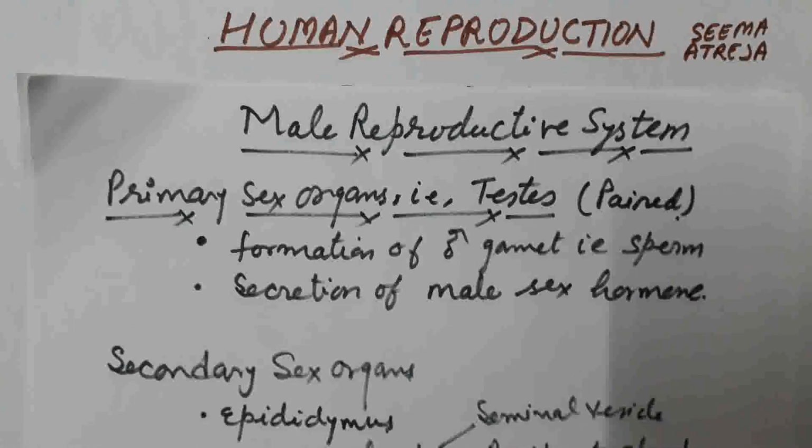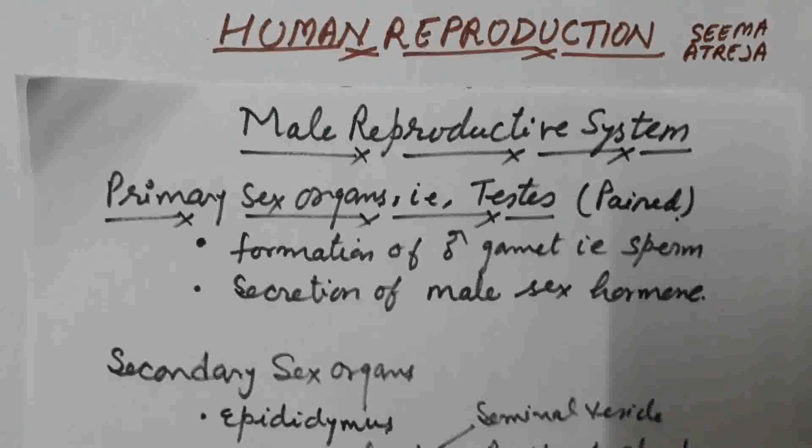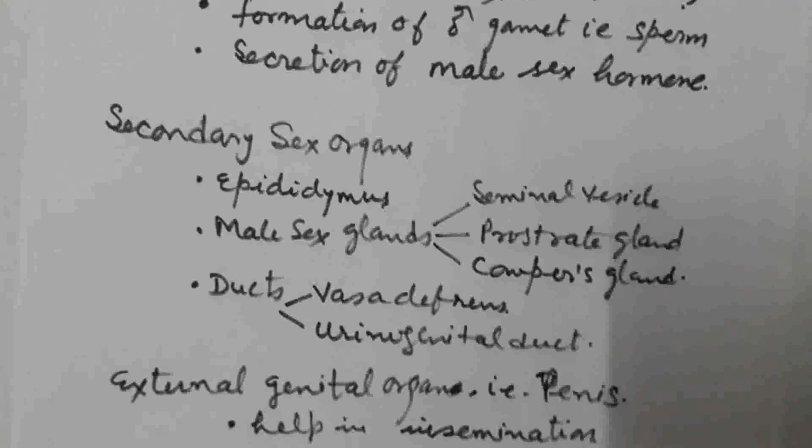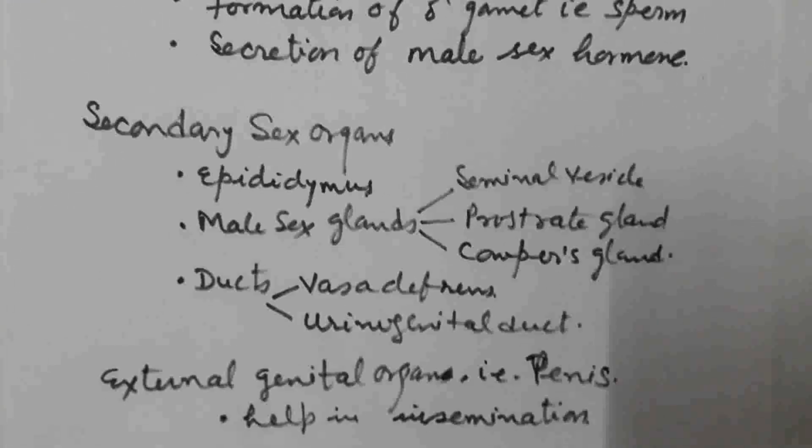The first function is formation of the male gamete, that is sperm, and we call this process spermatogenesis. The second function of the testis is the secretion of male sex hormone. Besides the testis, there are secondary sex organs, that is the epididymis, which is present behind the testis. Three male sex glands are present: seminal vesicle, prostate gland and Cowper's gland.